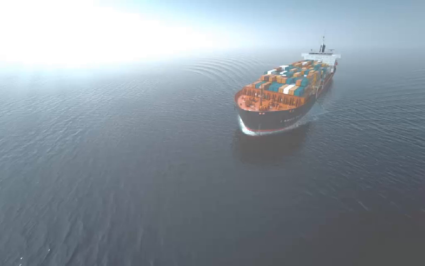I am sure you have seen a ship sailing through the sea. Have you ever wondered how a ship, made from steel, which weighs thousands of tons, stays afloat? What keeps it from sinking? Do you know the answer? Well, this is due to a force called buoyancy.